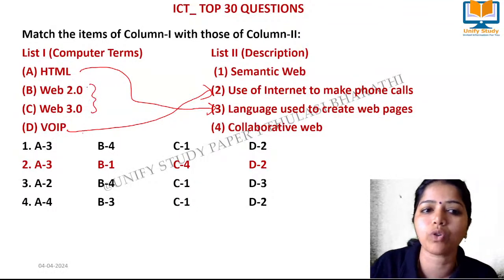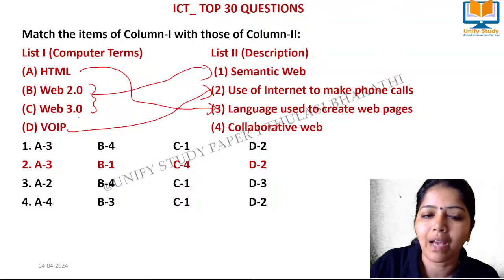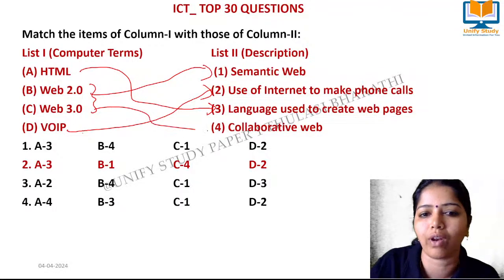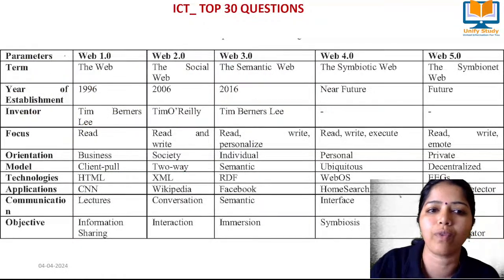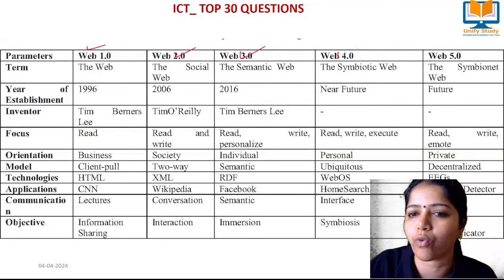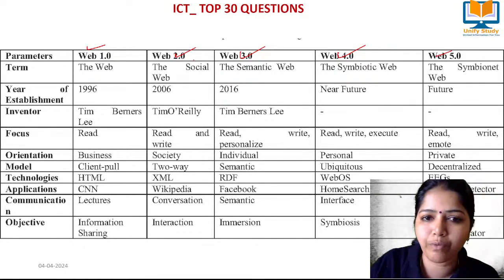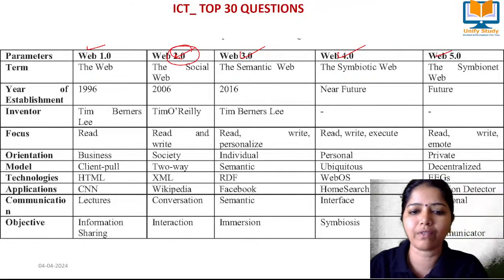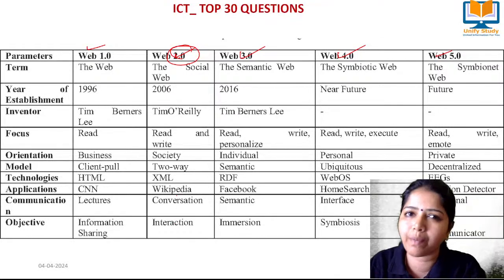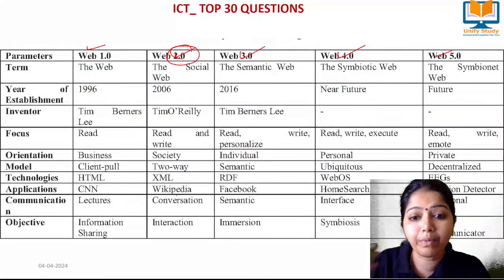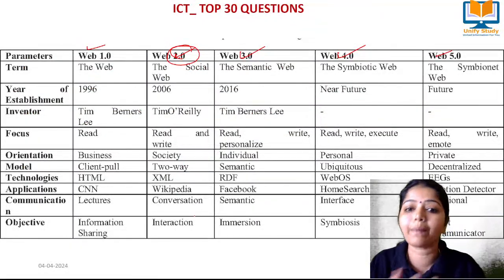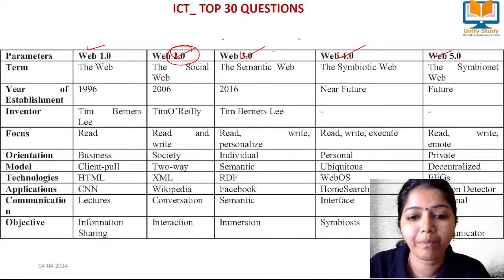And we have two terms called Web 2.0 and Web 3.0. What is Web 2.0? It is meant for semantic web, and Web 3.0 is meant for collaborative web. Here I have given the details of Web 1.0, 2.0, 3.0. So what does Web 2.0 mean? It is mainly meant for interaction, also media and all, right? And that we call Web 2.0. So what does Web 3.0 mean? Where we collaborate and do things, and that we call Web 3.0.